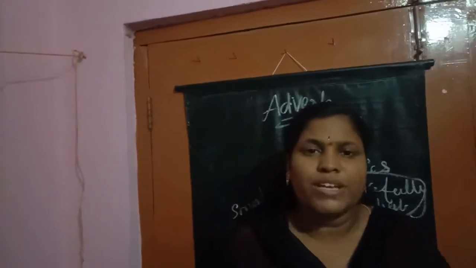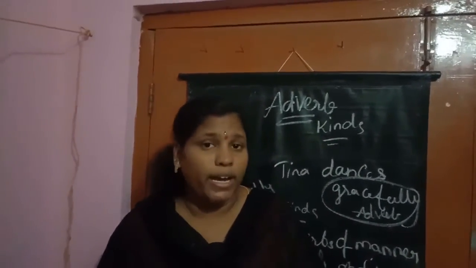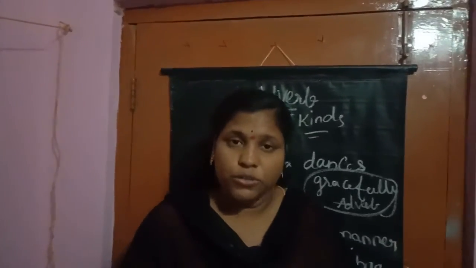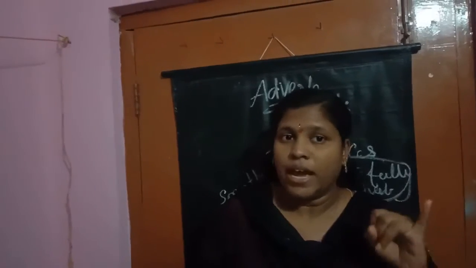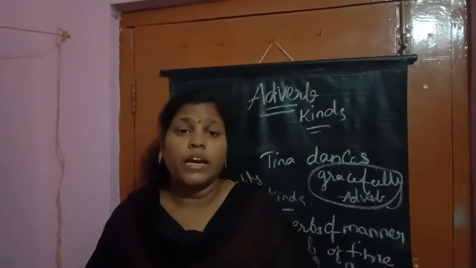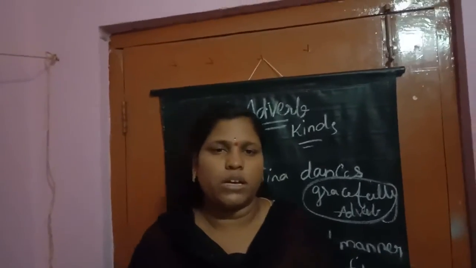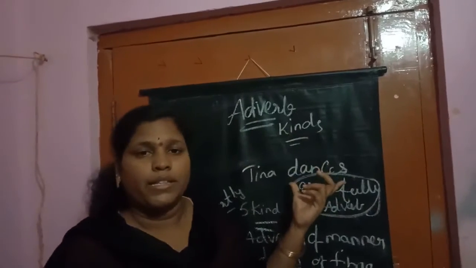Enough is also used as a pronoun. I expected many people, but there are not enough. Here, enough is used as a pronoun. Understood, children? Enough is used as an adverb, as an adjective, and as a pronoun. Now, what we have learned today is adverbs and kinds of adverbs.